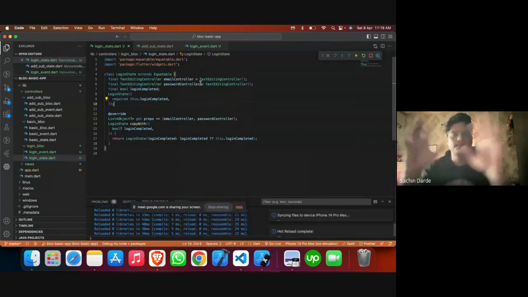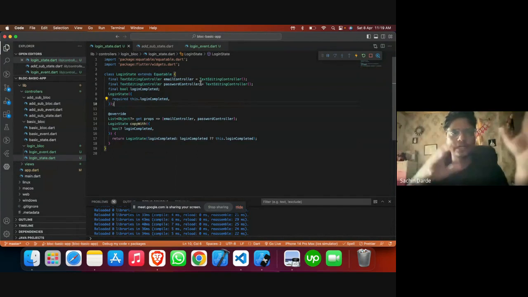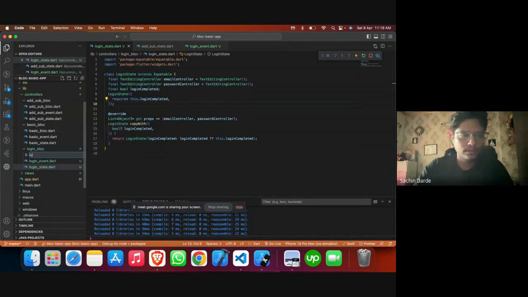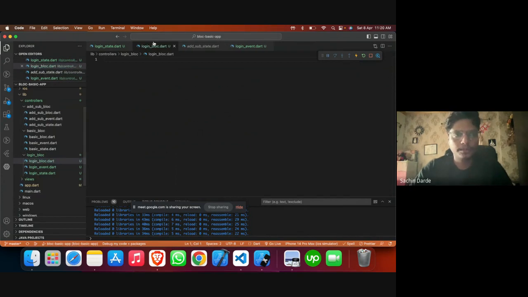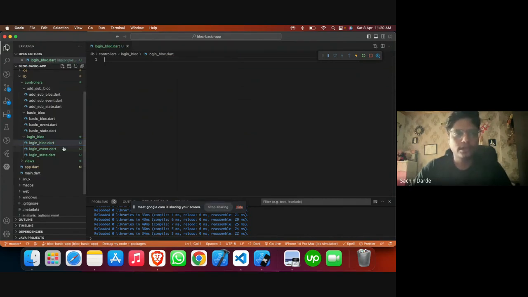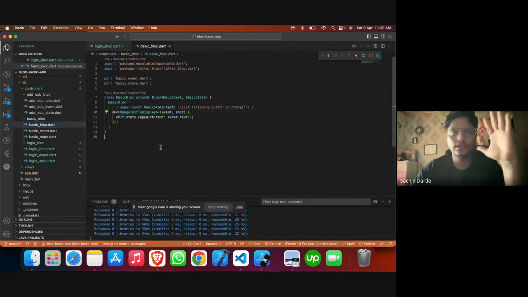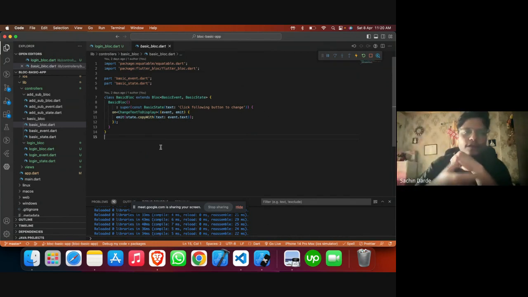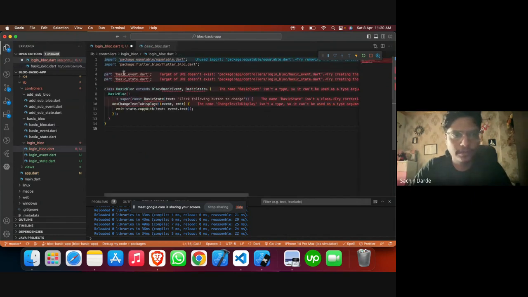Okay. So far we have successfully created a state and the event. Now let me create the main thing, which is a bloc. Similarly, nothing is going to be changed within the bloc. Similar structure, like we want to make sure that the event and the state are mapped and passed within the bloc, and then whatever event we have defined, we are going to write a logic, and then based on that logic, we are going to put up an action. So I'll just copy and paste the code from here just to type it fast.